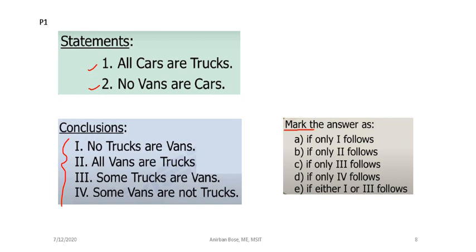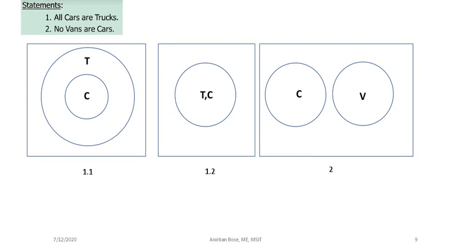Only certain tricks you have to apply, which we are going to see in the next problem, not in this one. In this problem we will give you the total visual idea of how we are thinking to solve it. Let us start. So what are the statements? Let us try to draw the Venn diagram corresponding to these statements. Let us consider the first statement, that all cars are trucks. Now, all cars are trucks.